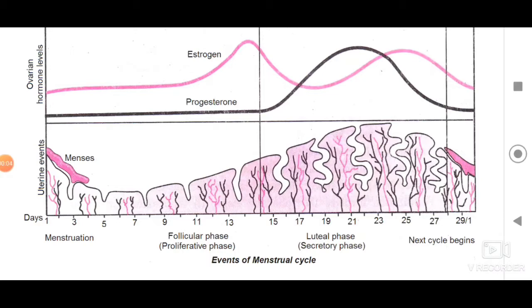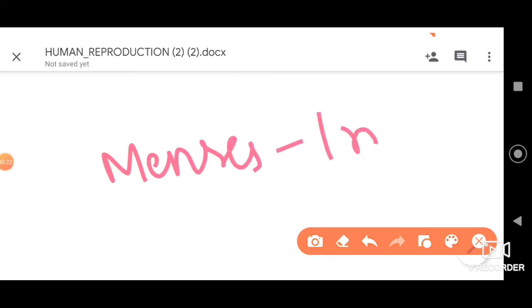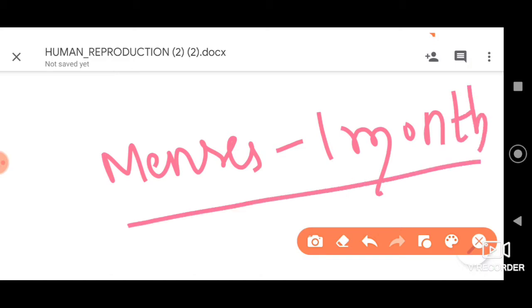In today's session, let us discuss the topic menstrual cycle. In women, the menstrual cycle can also be referred to as menses. Then what do we mean by menses, dear friends? Let me tell you that menses in Greek refers to one month. So this is important to note down, dear friends.